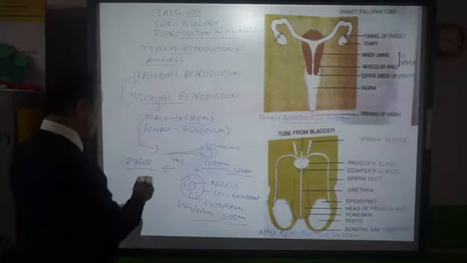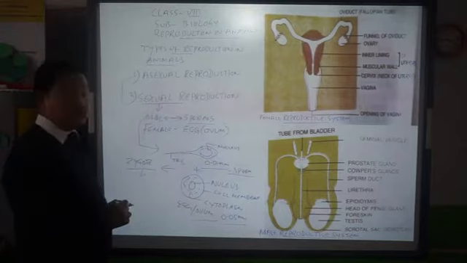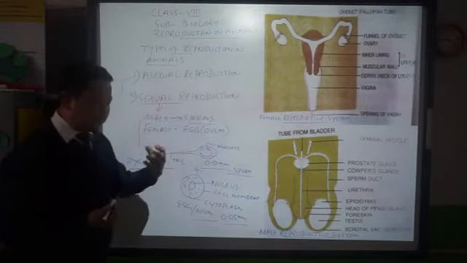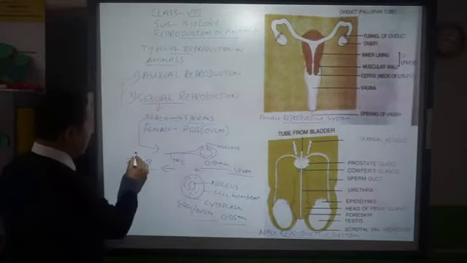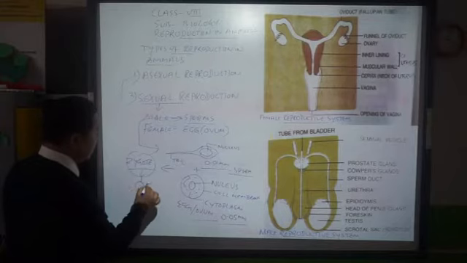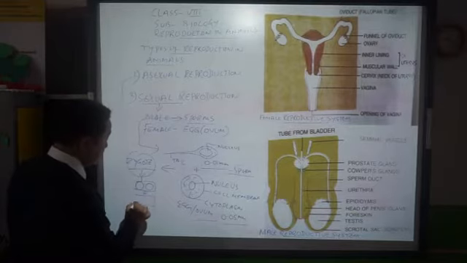Then that zygote will start taking part in cell division. From one zygote there will be two cells, then from these two cells to many cells.